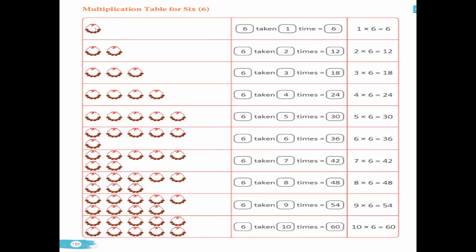So when we have one group of 6 beads, it will be 6 into 1, only 6. When we have two groups of 6, or 6 taken 2 times, it will be 6 plus 6. So you have 1, 2, 3, 4, 5, 6, 7, 8, 9, 10, 11, 12. Correct. When we have 3 groups of 6, after 12 we have 13, 14, 15, 16, 17, 18. So 6 into 3, 18. 6 into 4, 24. 6 into 5, 30, and so on.